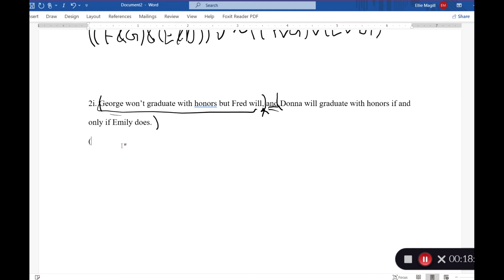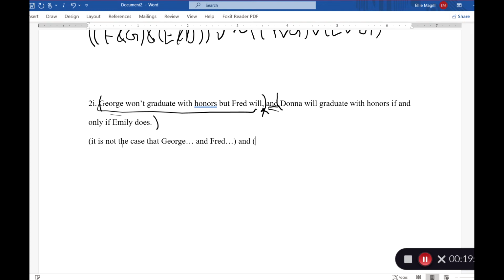So we know we're going to have parentheses, and then it is not the case that George will graduate with honors. And then we have the word "but", and as we know, that's one of the words that, when doing our truth functional paraphrase, we interpret as "and". So, and Fred will graduate with honors.